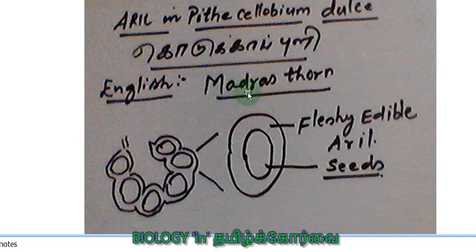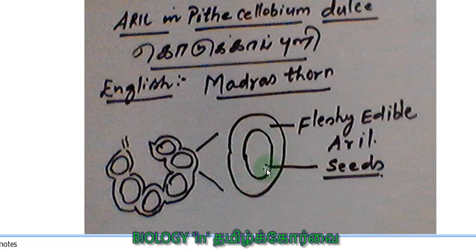That is the reason why it is called Madras thorn. Pithecolobium dulce, and this is the fleshy edible part, and this is the seed. That fleshy edible part, this is the kodukapuli. We take this out and eat the fleshy portion, that is actually aril.